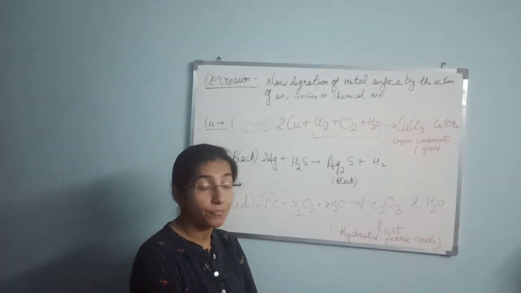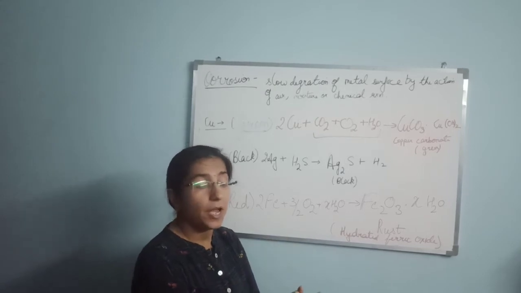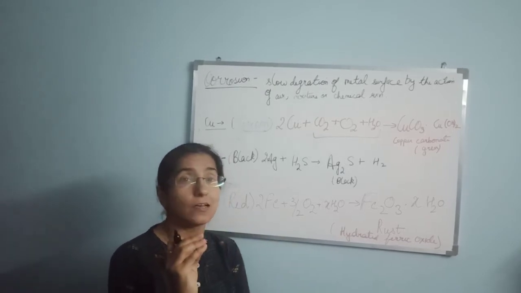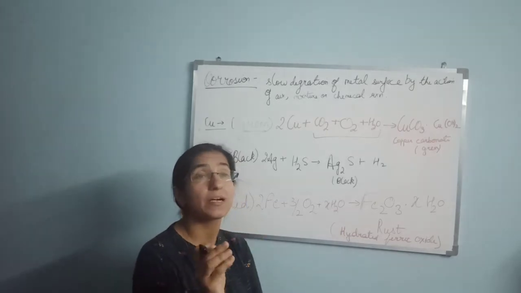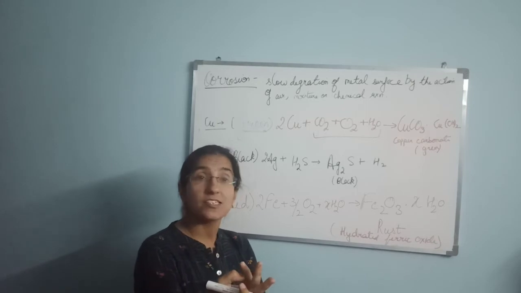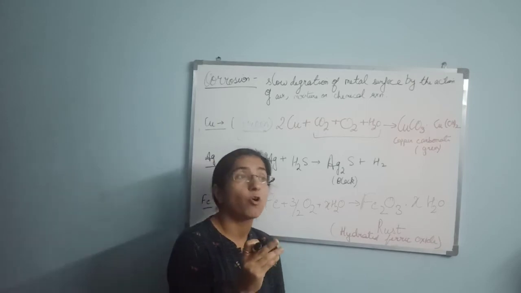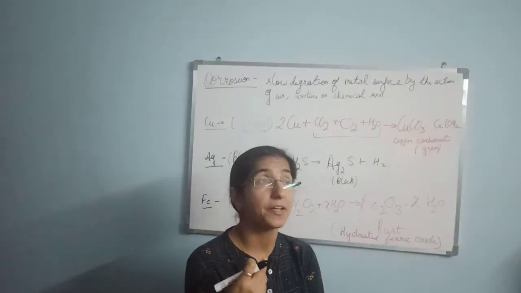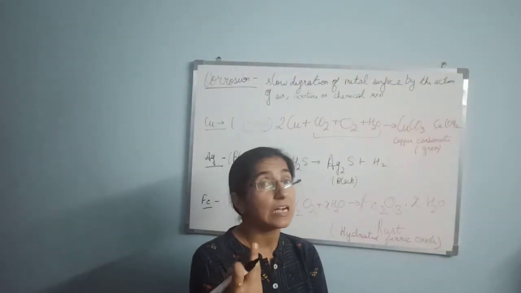Basically today we are studying 3 metals. One is copper, which is normally corroded in the form of copper carbonate, which develops a green color. It is asked, when copper metal is corroded, which color is developed? The answer is green. Silver articles are normally oxidized by the H2S gas present in the atmosphere, and they convert into silver sulfide, which is black in color.